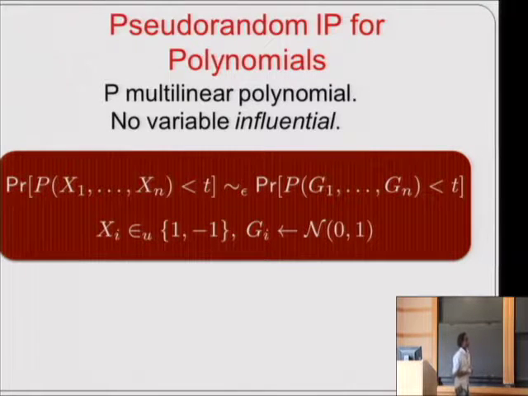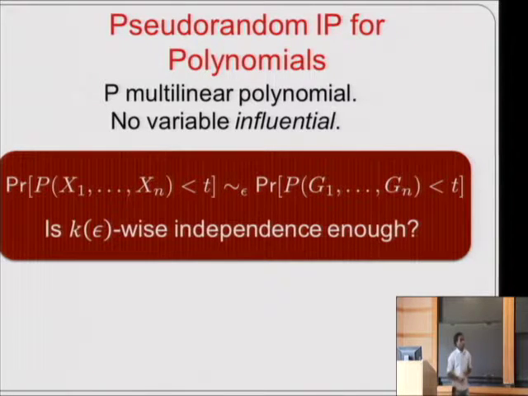And similarly, we can ask if we can get similar generalizations of the invariance principle for polynomials. So here's a statement of the result of Mossel, O'Donnell, and Oleszkiewicz. And we would like to know if the statement holds true even if we only have some function of epsilon-wise independence between the variables x1 through xn instead of true independence. And unfortunately, we don't know the answer to this question for degrees 3 and higher even now.